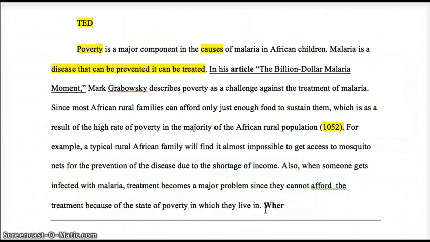But where's the discussion? So what? So what is your reader supposed to take away from this paragraph? Remember, every paragraph needs to come full circle. So if you introduce the idea that poverty is a problem, at the end of the paragraph, you have to come back and give some kind of so what statement. So because poverty is a problem, what? Do they suffer more because of it? How does this paragraph relate to the overall thesis statement?